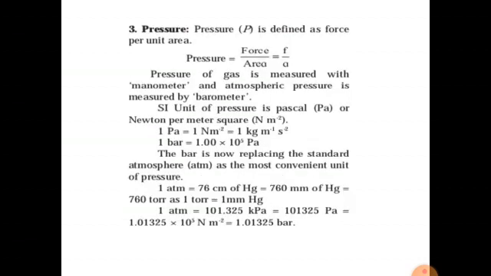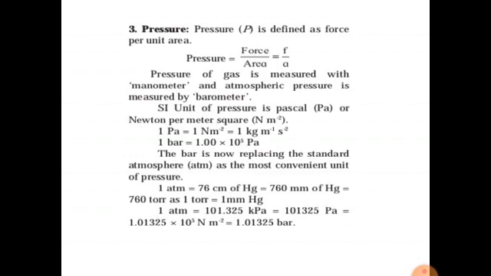Pressure is defined as force per unit area. Pressure is equal to force upon area, F upon A. Pressure of gas is measured with a manometer and atmospheric pressure is measured by a barometer. The SI unit of pressure is Pascal or Newton per meter square. 1 Pascal is equal to 1 Newton per meter square is equal to 1 kg per meter per second square. 1 bar is equal to 1 into 10 raised to 5 Pascal. The bar is now replacing the standard atmosphere as the most convenient unit of pressure.